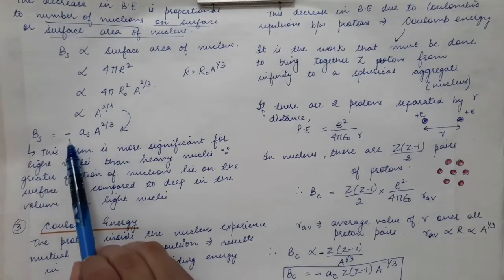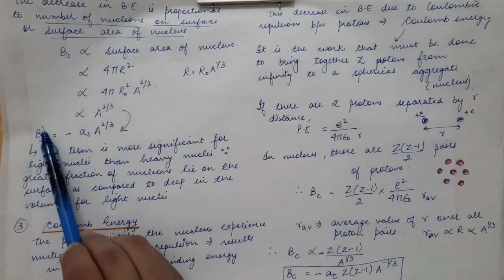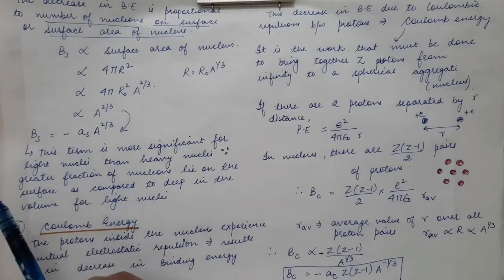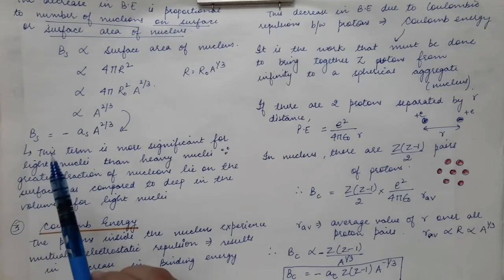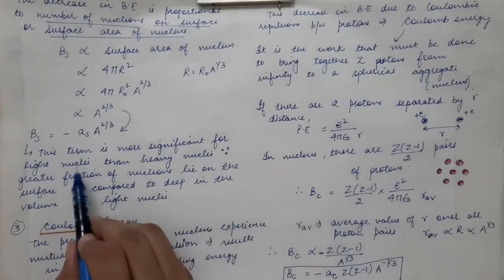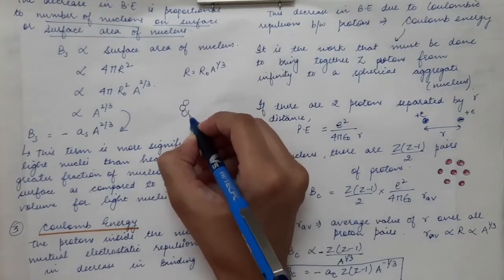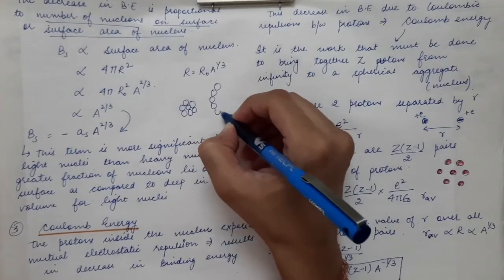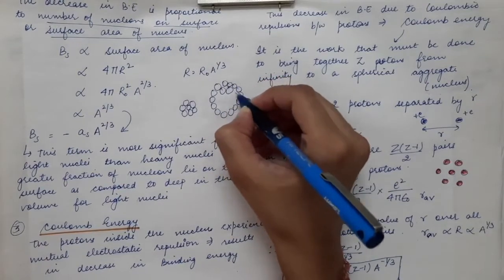Now here we have a minus sign. We have already said this surface binding energy decreases the total binding energy. So therefore we have a minus sign over here, because it reduces the total binding energy of the nucleus. Now this particular surface energy term is more significant for the lighter nuclei. Let's say we have this nucleus, and we have a heavy nucleus. So let's say this is the heavy nucleus.